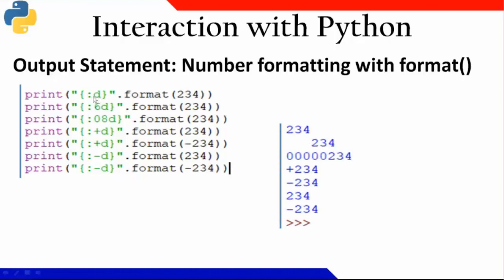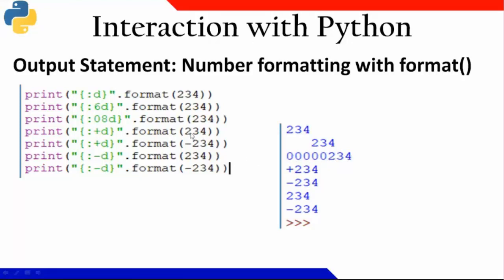By looking at the output, possibly you will be able to realize what is the work of this. When I am writing only colon D, simply whatever value I am passing, it is printed as it is, no problem. But when I am writing 6D, it is taking 6 spaces, and from the right side it is writing 234. On the left of it, it is giving blank spaces. If I am writing 08D, then in 8 places, 3 places from right hand side 234 is printed, and before that zeros are substituted.